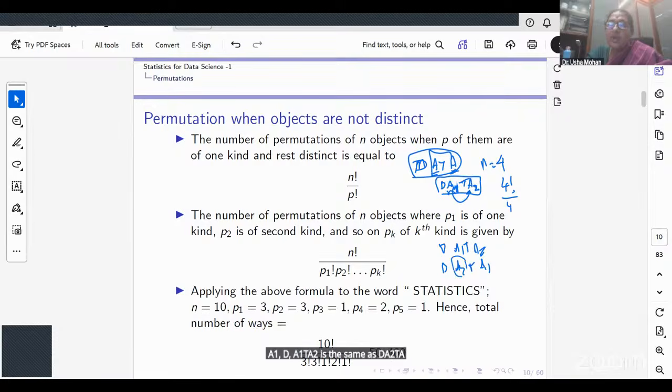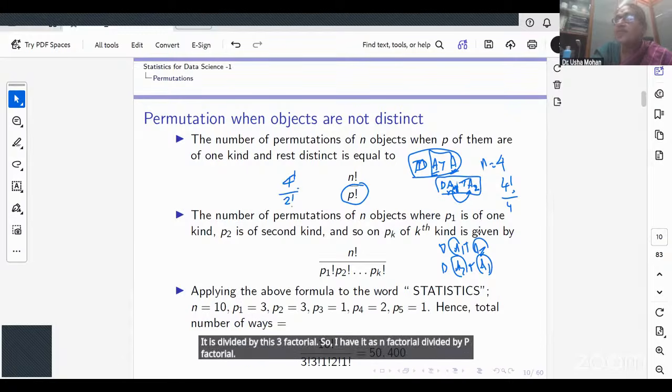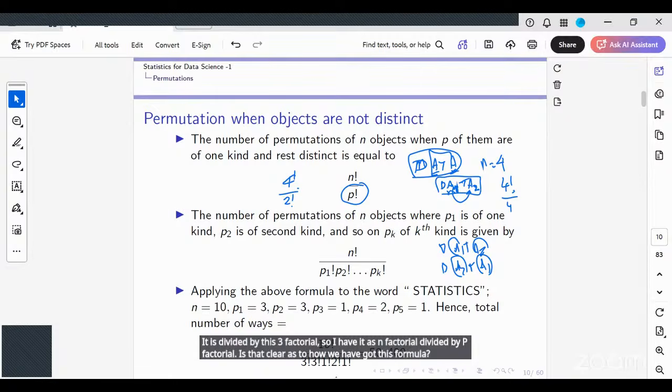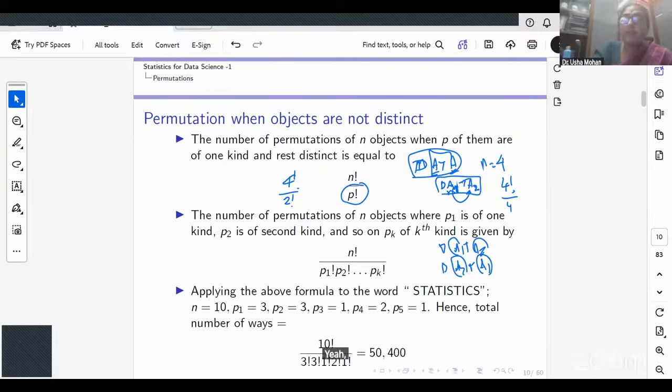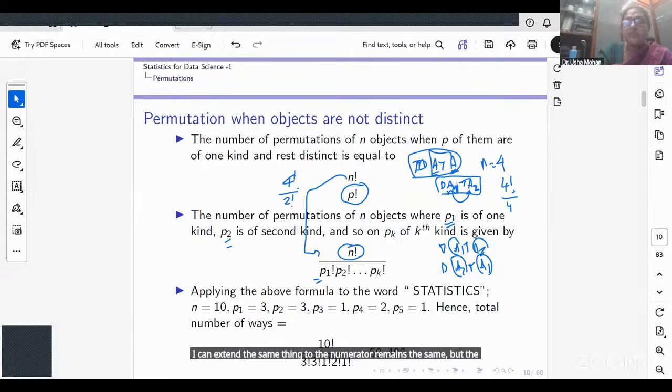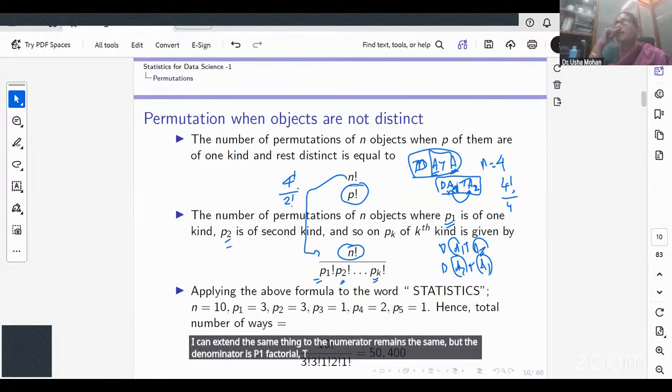So I need to account for all of these repetitions, and that is divided by P factorial. So I have it as n factorial divided by P factorial. Is that clear as to how we have got this formula? Yes, ma'am. Now, suppose I have P1 of one kind, P2 of another kind. I can extend the same thing: the numerator remains the same, but the denominator is P1 factorial, P2 factorial, up to Pk factorial.